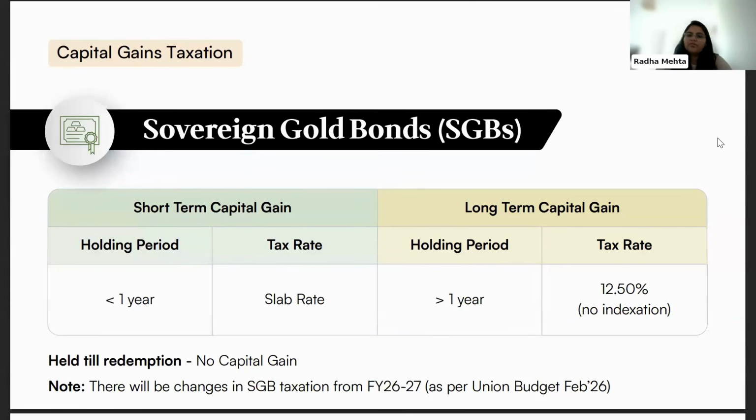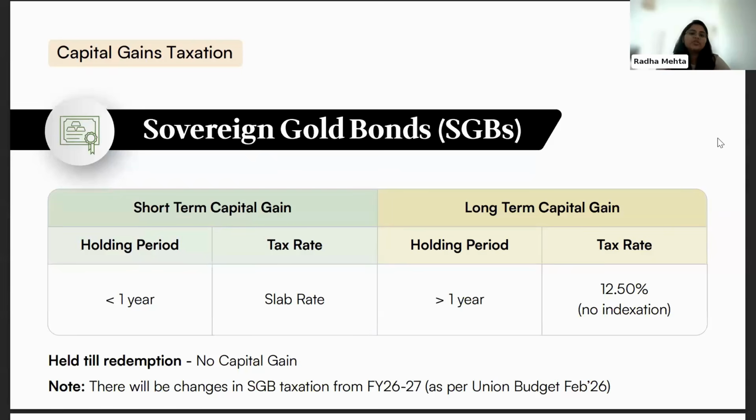If it is greater than 1 year, it will fall under long term with 12.5%, no indexation. And the change here is if it is held till redemption, if the sovereign gold bond you have purchased, you have held it till redemption, which is an 8 year holding period, in that case, there will be no capital gain applicable to you because you're holding it till the end of the bond's life cycle.